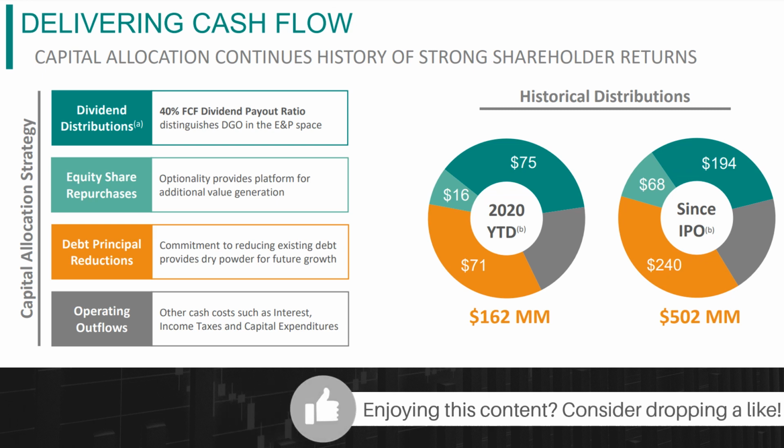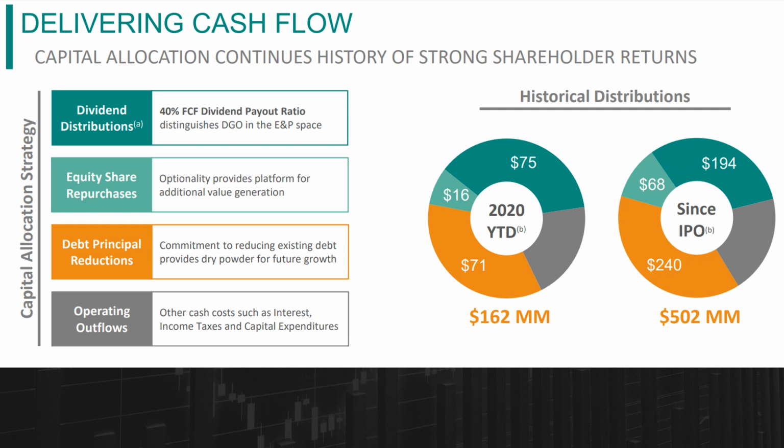For DGOC, we don't have to calculate it because they have a distribution of dividend policy. That means that 40% of the free cash flow will be paid out to shareholders. So we know that the cash payout ratio is 40%, give or take. The effect could be 1% higher or 1% less, but in general we know what it is. We could confirm it, but I've already checked it several times and I know that it's correct. But let's have a look at some different companies to see what the normal payout ratio is and what the cash payout ratio would be.